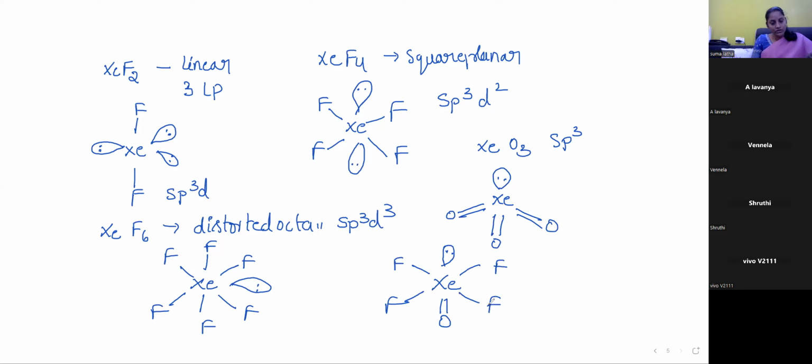What is its structure? The structure is nothing but its shape. Its shape is square pyramidal, and its hybridization is sp3d2 hybridization. Clear, all of you? These are all important physical properties, chemical properties and general introduction of group 18 elements. I think you all understand this complete lesson clearly.